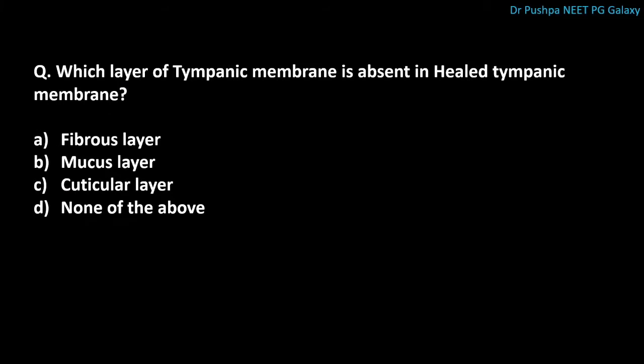Next question is, which layer of the tympanic membrane is absent in healed tympanic membrane? The correct answer is fibrous layer, that is middle layer of the tympanic membrane is absent in case of healed tympanic membrane. This fibrous layer is also absent in pars flaccida. What are the three layers of tympanic membrane? There is outer cuticular layer, middle fibrous layer and inner mucous layer.